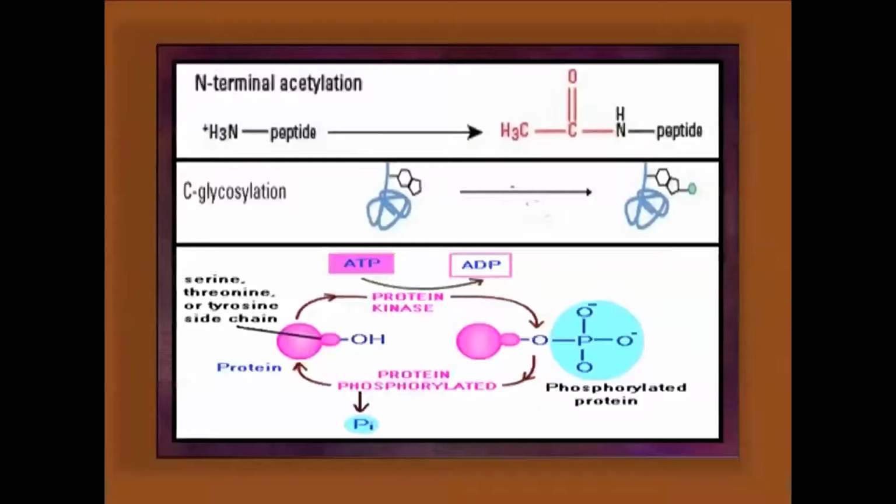Post-translational modification. After translation, some of the amino acid residues can be chemically modified. In case of N-terminal modification, acetylation is there. C-terminal glycosylation is there, as well as the internal residues, whose side chains can be modified. Like serine and threonine residues, they can be phosphorylated as well.